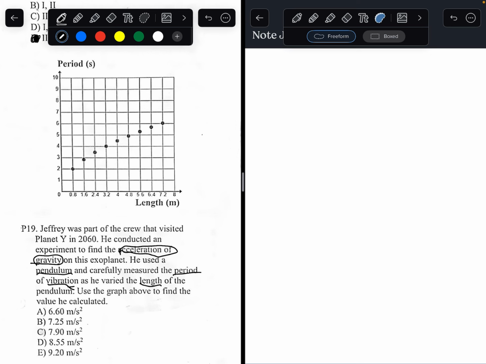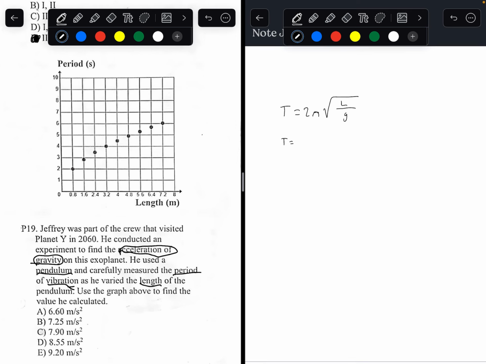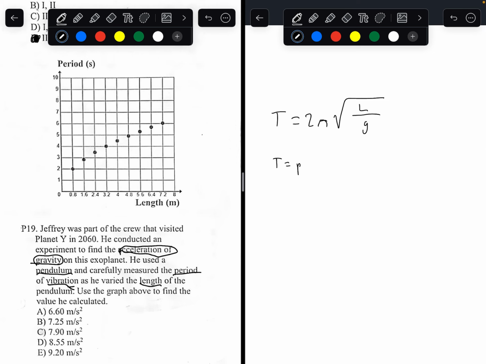So we need to know the formula for finding the period of a pendulum. The period of a pendulum can be found using this formula. T equals 2 pi square root of the length of the pendulum divided by the acceleration due to gravity. So to find what all these mean, T is the period in seconds.